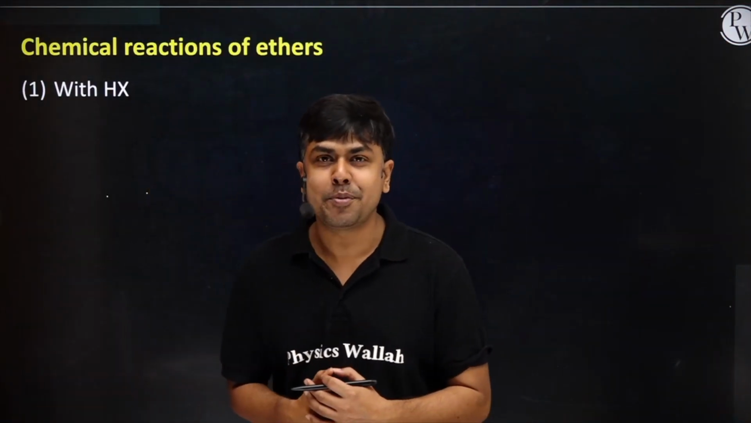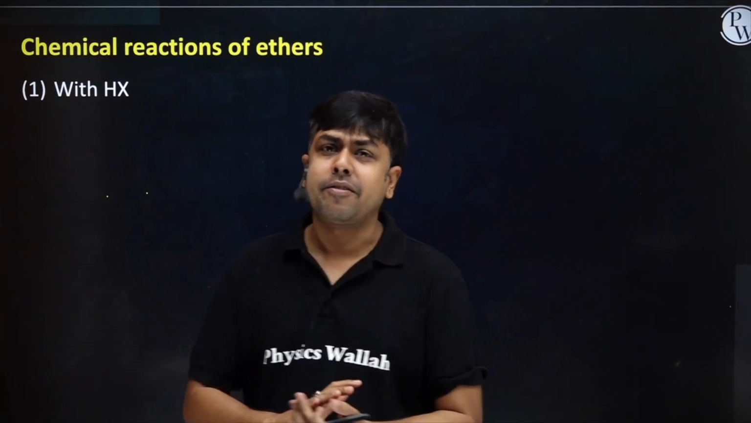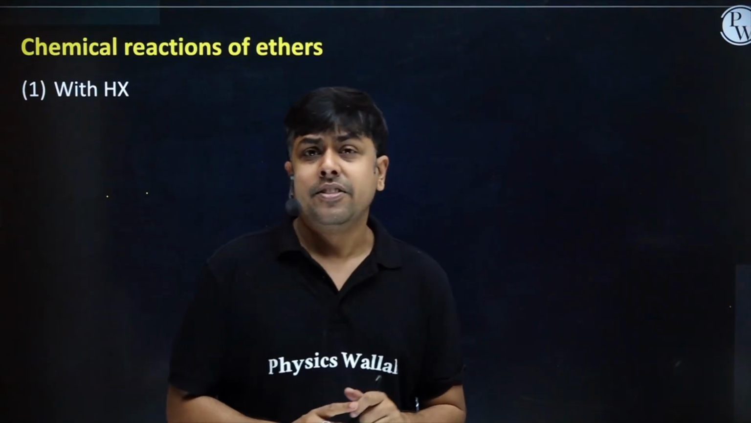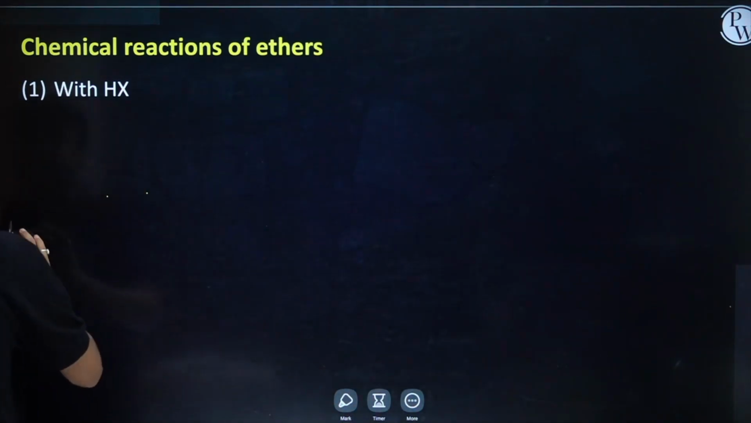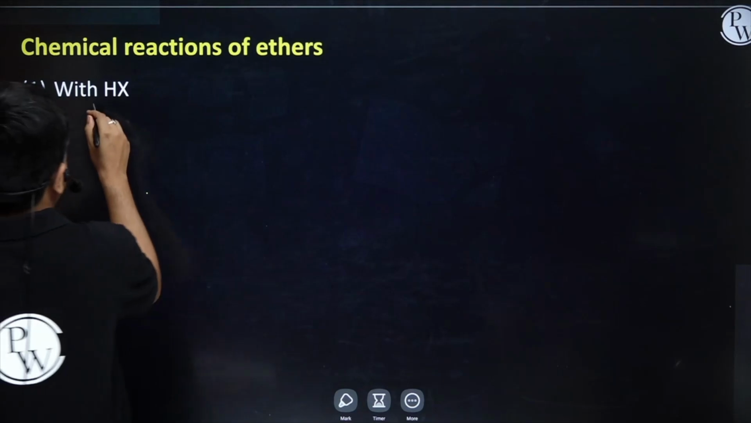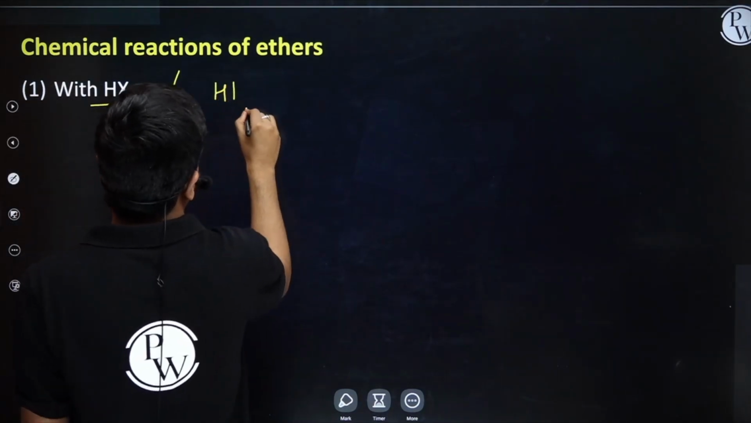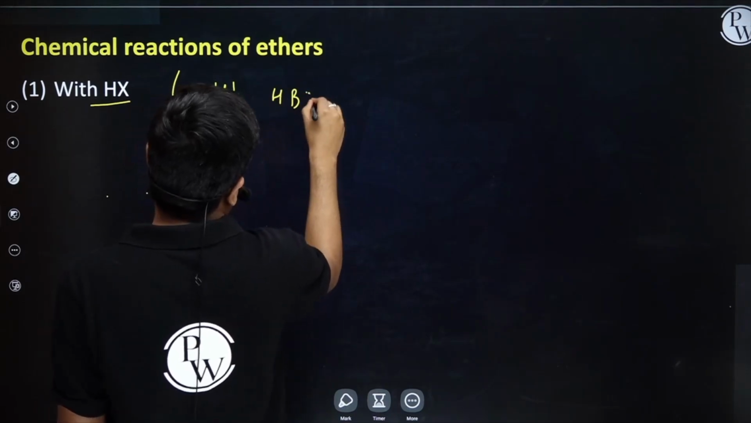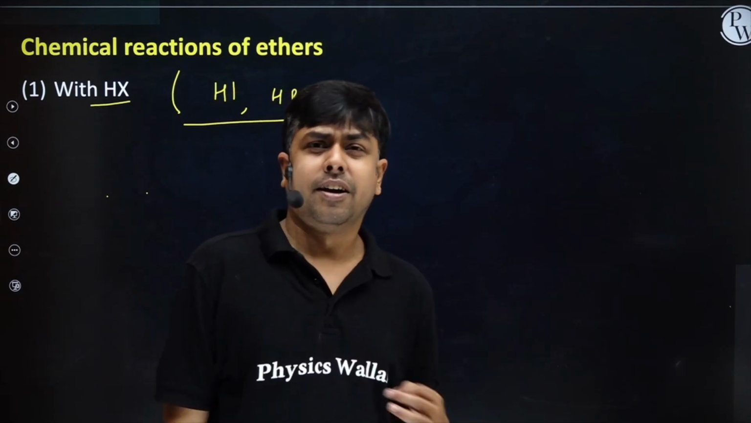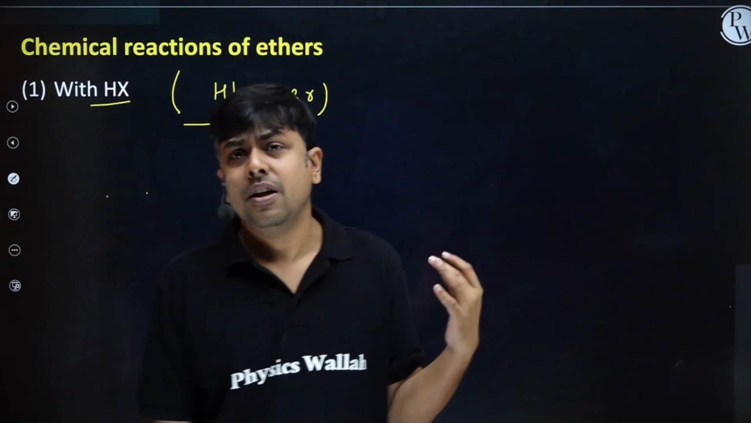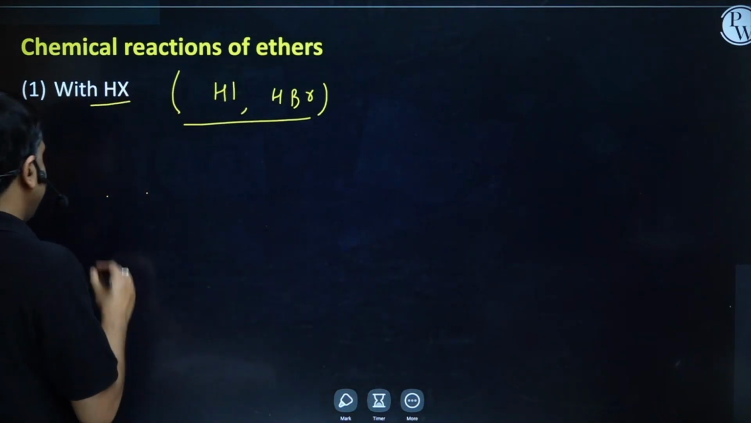Friends, now it's time to discuss the chemical reactions of ether. The first reaction that we are going to discuss is the reaction of ether with halic acid HX. Okay, I'm having a halic acid HX. Generally, the acid which we take is either HI or HBr. We don't take HF or HCl because it's very tough to protonate ether using HF or HCl. Let's study about this reaction.